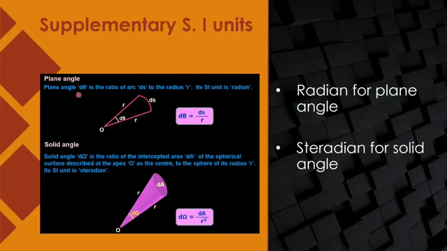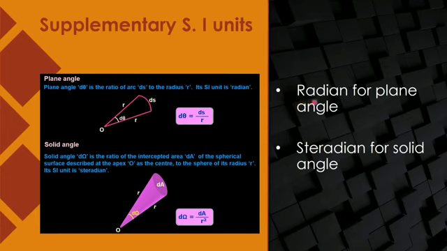Then plane angle d theta, or simply you can write theta, is equal to the length of the arc divided by the radius. You may simply write L as the length of the arc if you don't want to write ds. Length of the arc divided by the radius is equal to the plane angle.